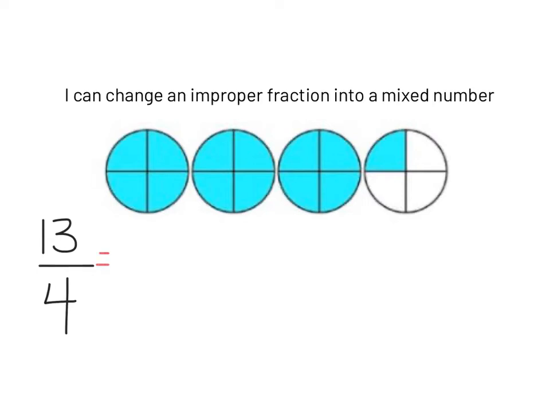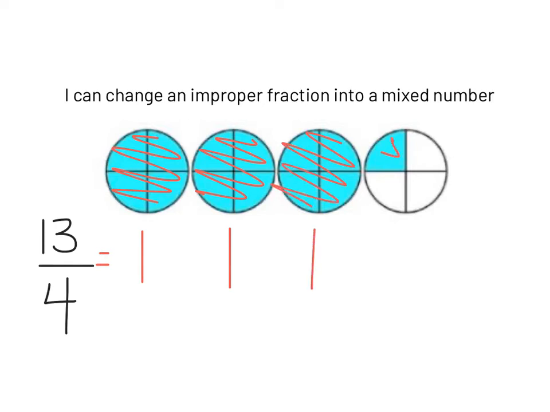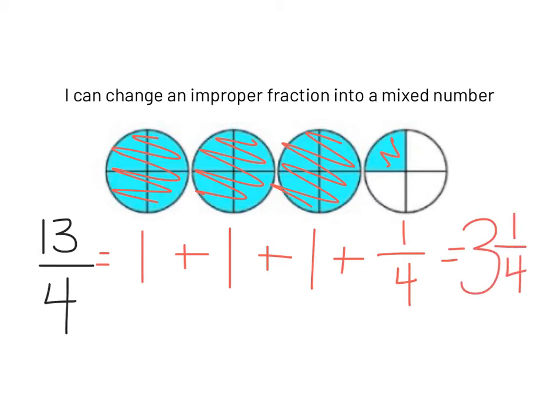So let's see how many whole circles are filled in. Well, I see here's one whole circle, two whole circles, three whole circles, and 1/4 of another. So now I'm going to add them together. 1 plus 1 plus 1 plus 1/4 equals 3 and 1/4.